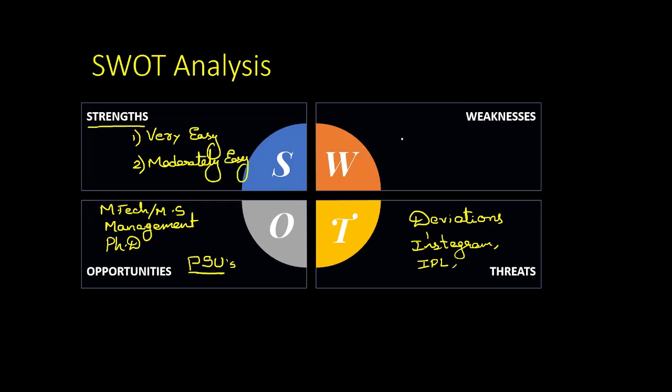Then what are your weaknesses, and what are the subjects in which you are weak, and do you have the proper understanding of the mathematics which is required for these competitive examinations, as well as to clear your engineering subjects also. Sometimes the majority of people have a weakness in mathematics, and sometimes they won't understand some concepts properly. So what you need to do is go through the video lectures of those particular concepts.